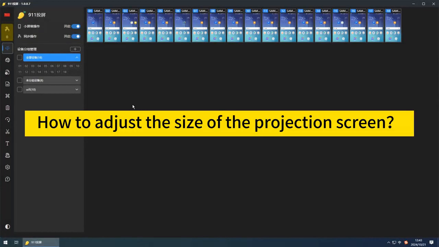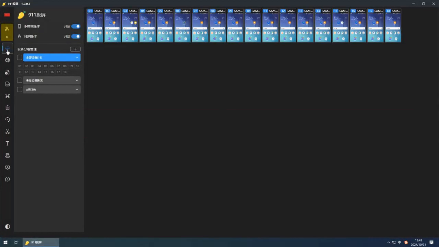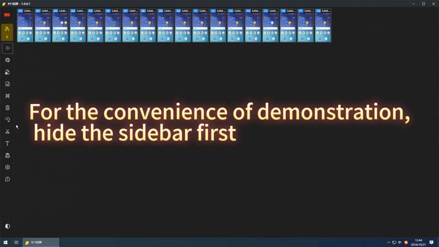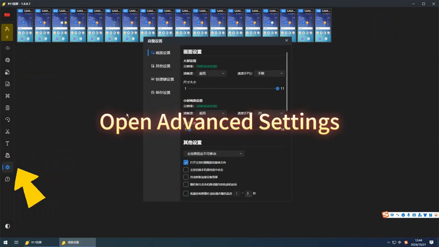How to adjust the size of the projection screen. For the convenience of demonstration, hide the sidebar first. Open Advanced Settings.